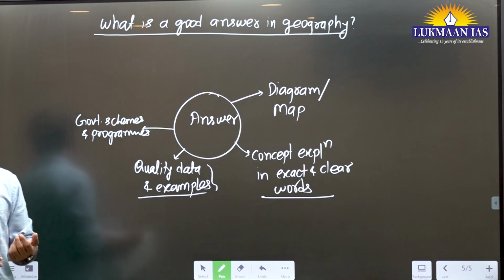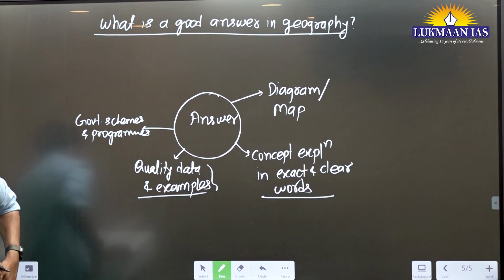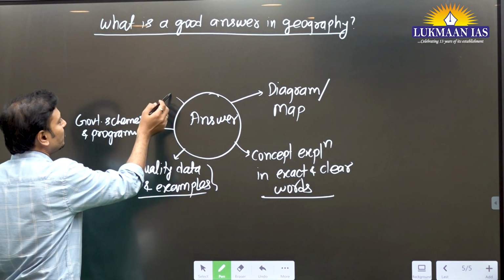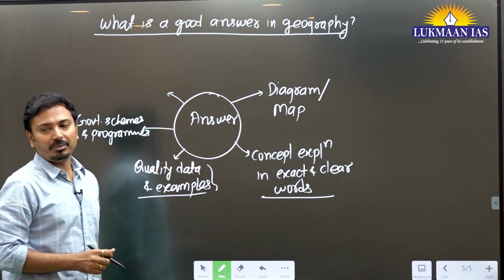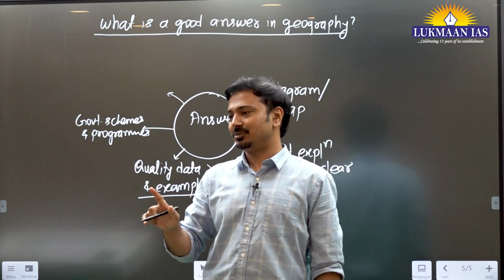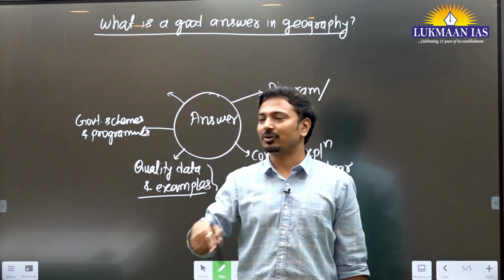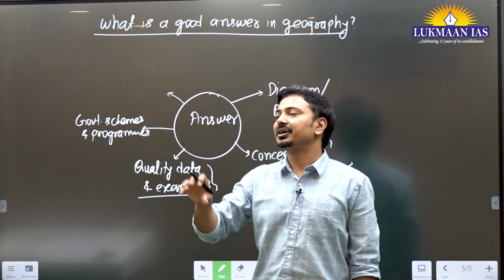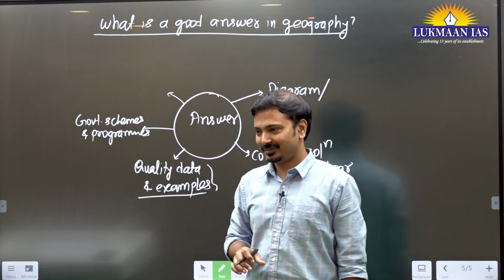Then, in addition to this, when the question is related to global warming and climate change, every year they ask at least one question on the impact of global warming and climate change. Syllabus topic: the changes in critical geographical features.